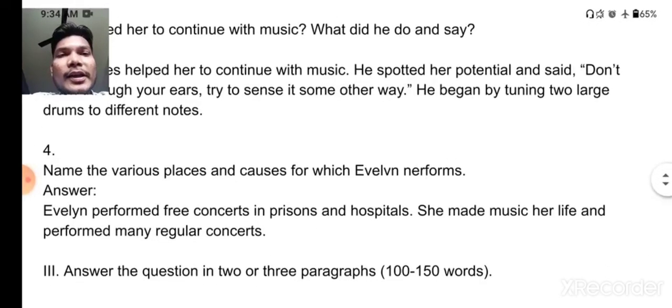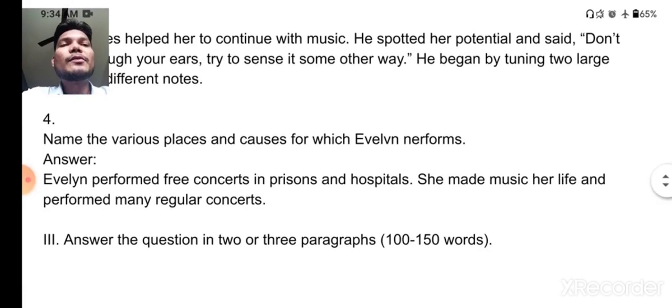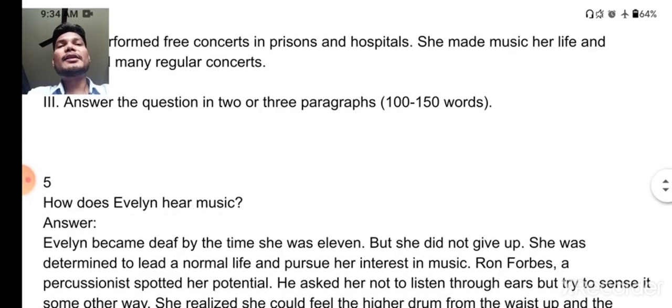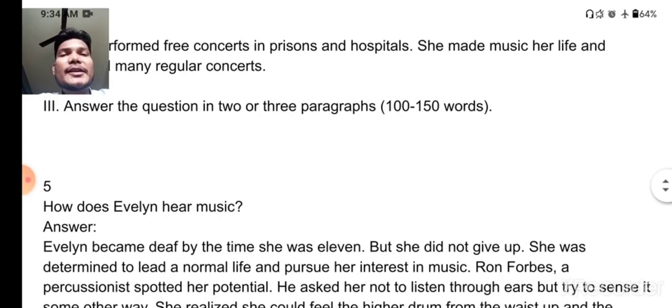Next one, name the various places and causes for which Evelyn performs. So the answer is, Evelyn performed free concerts in prisons and hospitals. She made music her life and performed many regular concerts. So this is how 1 mark questions can be there in your exam. Now let us come to answers in 2 or 3 paragraphs or in detail.